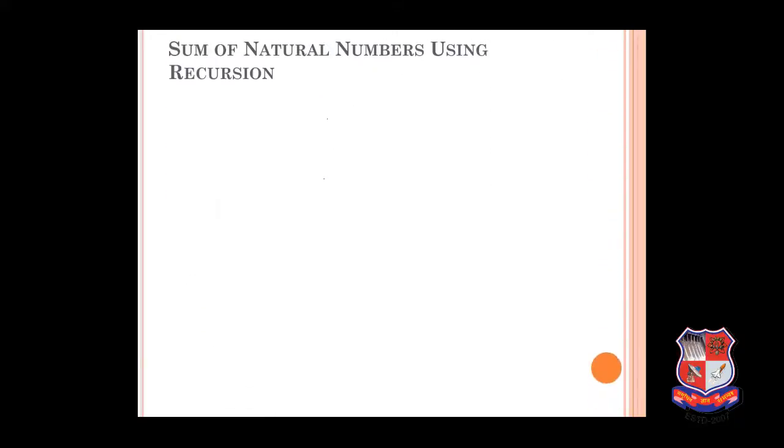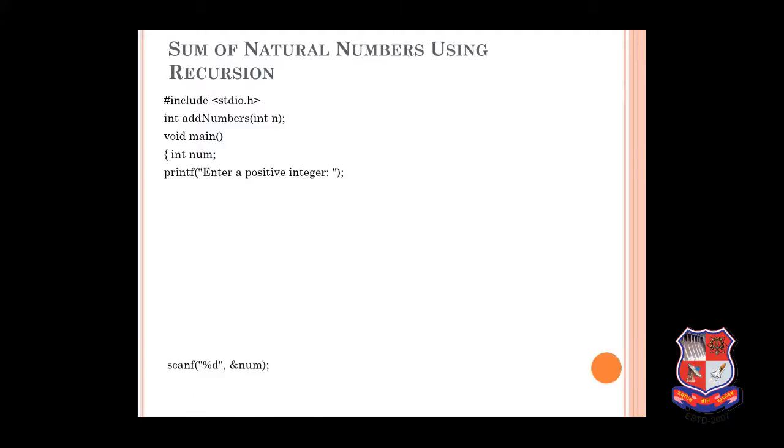Okay, now the next example is sum of natural numbers using recursion. We are using recursive functions to give the sum. Hash include stdio.h. Next is int addNumbers with parameter n. This is my function declaration. Now void main, int number, printf enter a positive integer, scanf I am entering a number and storing it into num.